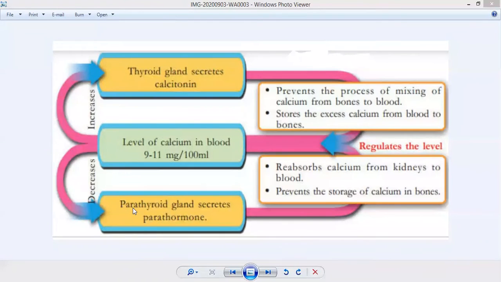The thyroid gland produces the hormone calcitonin. We have studied that the thyroid gland produces two hormones, that is thyroxine and calcitonin.